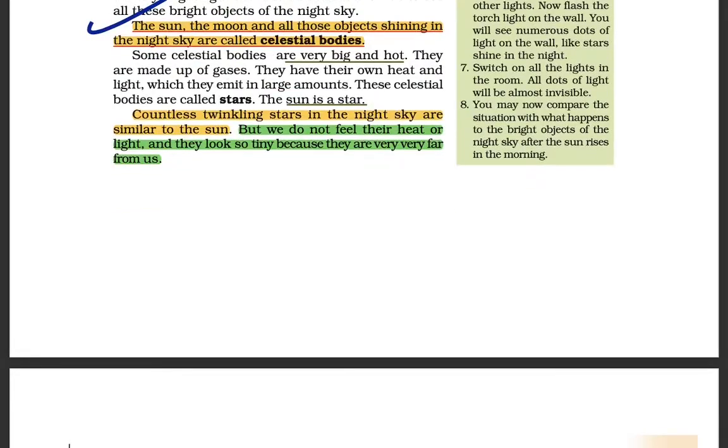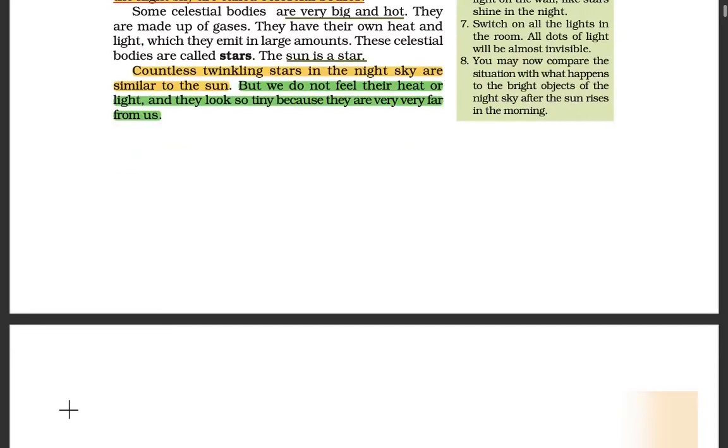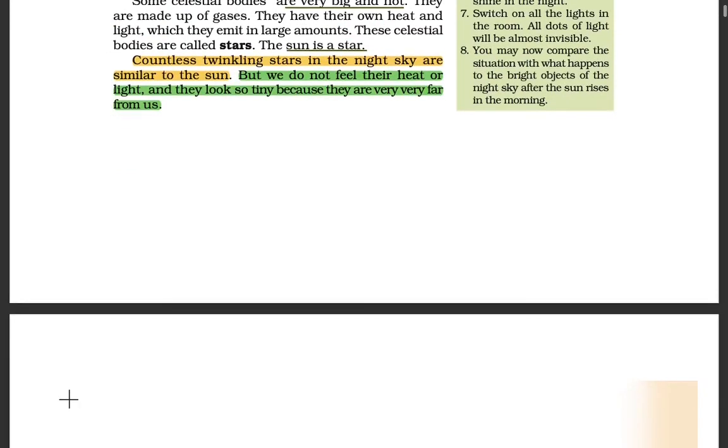Now we have countless twinkling stars in the night sky similar to the sun, but we do not feel their heat and light as they look so tiny because they are very far from us. So this is what it mentioned.